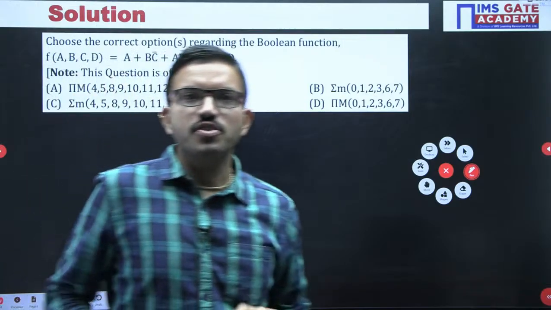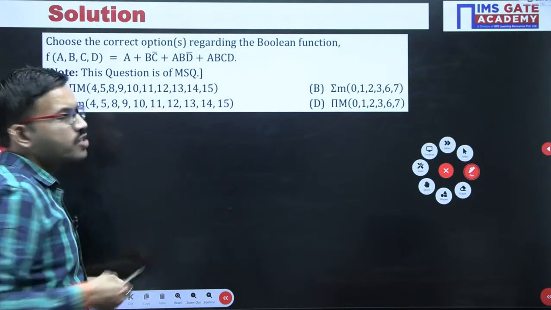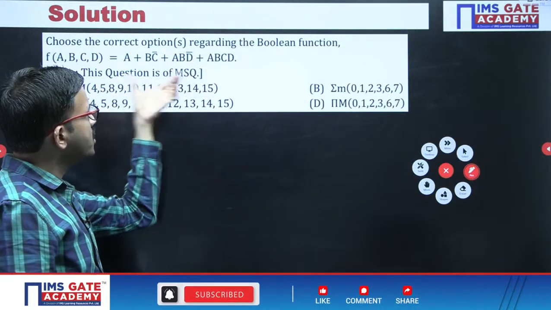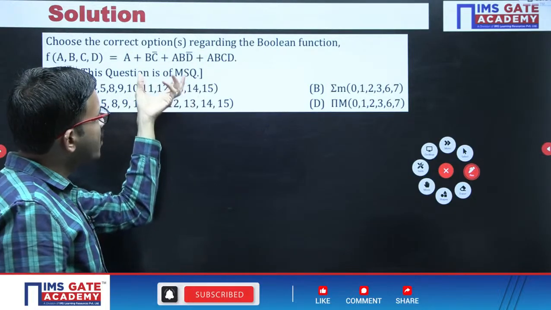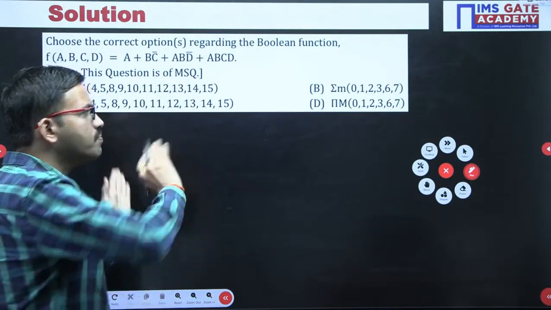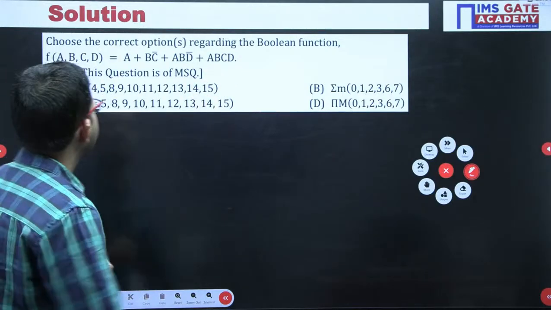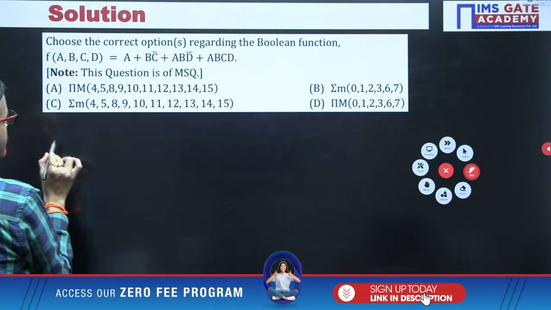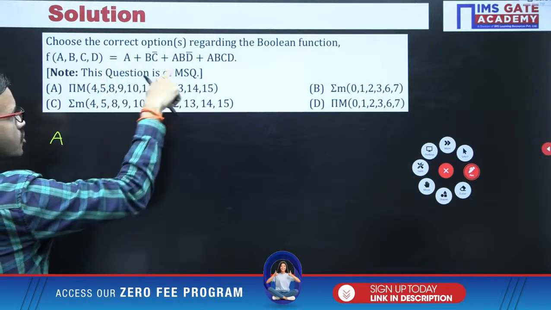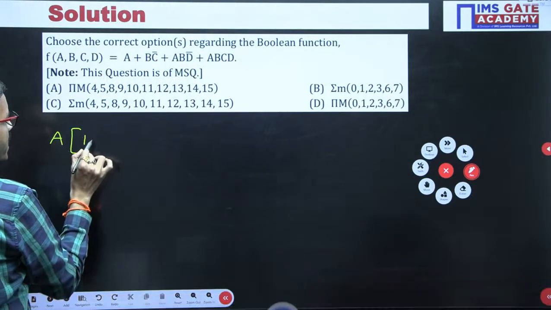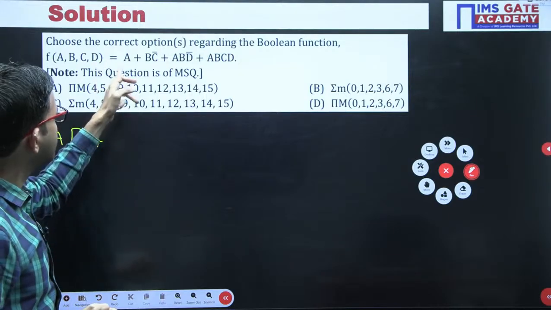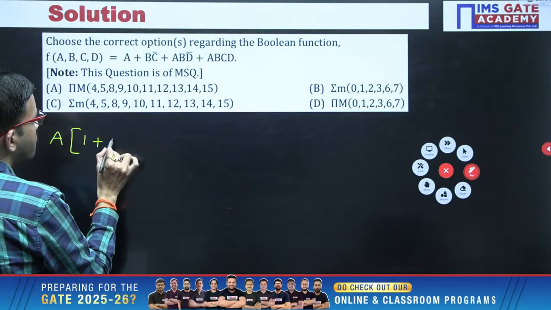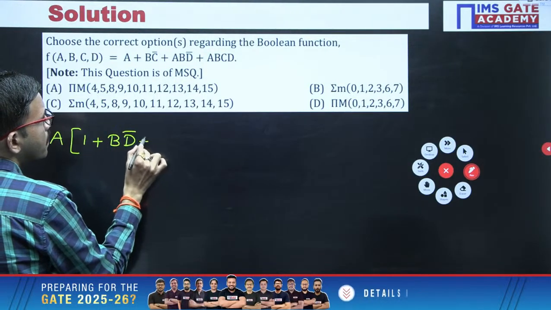Yes, very good, Anish. For the time being, I am discussing one more approach. Whatever the given function is, first just verify whether you can do the simplification or not, so that you get the completely minimized function. From there, we can get our standard function. First of all, if you observe, from the first term, third term and fourth term, I am taking A as common. So A into 1 plus B d bar plus B c d.